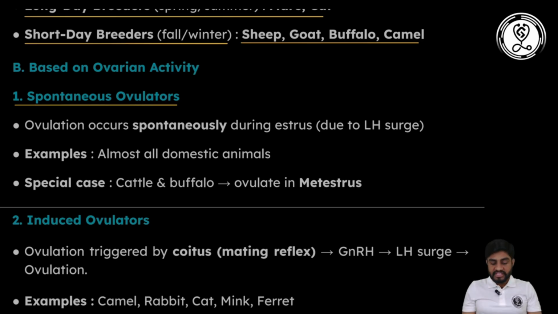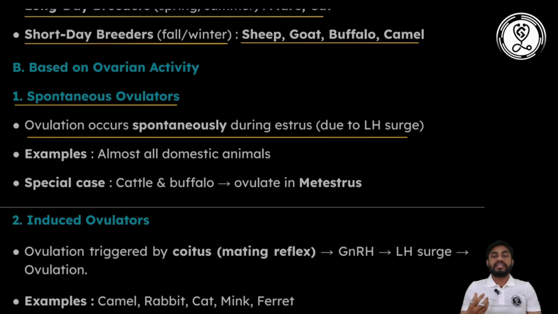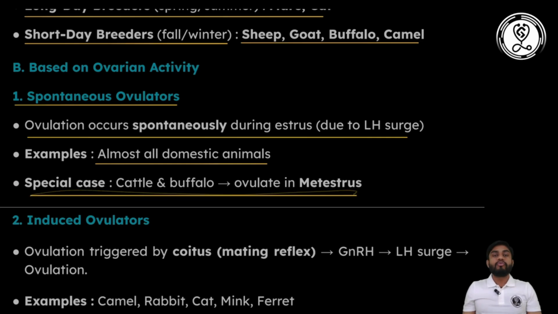Spontaneous ovulator means in these animals ovulation occurs spontaneously during the estrous cycle. Due to the LH surge, as soon as estrus occurs, ovulation also occurs. All domestic animals fall under the category of spontaneous ovulators. Sometimes cattle and buffalo also ovulate in metestrus. This question is also asked: in cattle or buffalo, ovulation occurs 16 to 18 hours after the end of estrus. This question is very common; for the last 2 to 3 years they have been asking it directly.